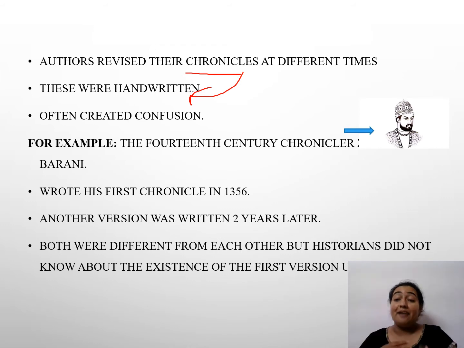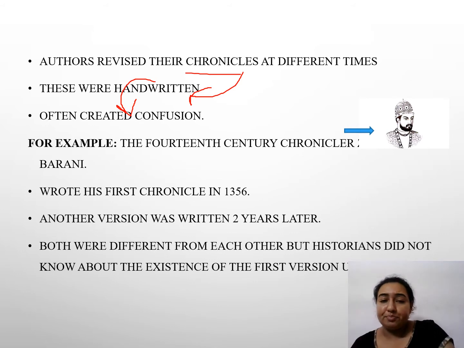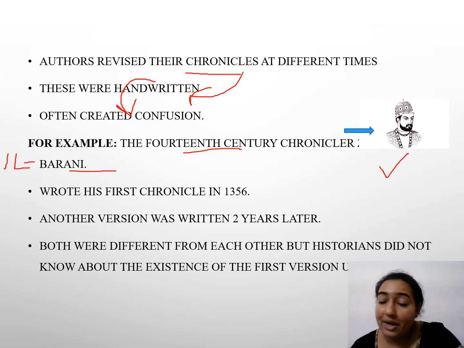Now these handwritten things also created confusion. Even if the same author is writing his own thing after a period of 5 years, 4 years, 3 years, confusion is again created. He himself doesn't remember what he has written 5 years back. This was the scenario because maybe he was not able to understand the process, the writing, what he used to write. Now, I'll give you one example. The 14th century chronicler Ilbarani. Okay, his name is Ilbarani, and he was known for copying and writing manuscripts.